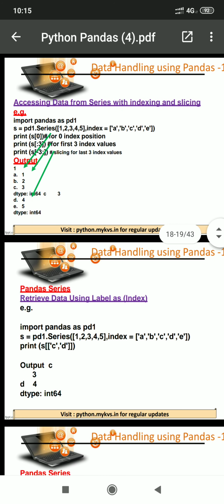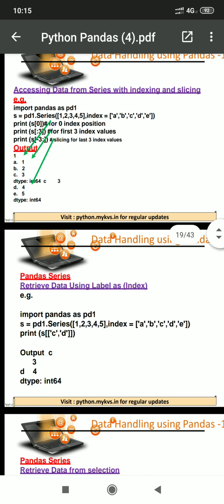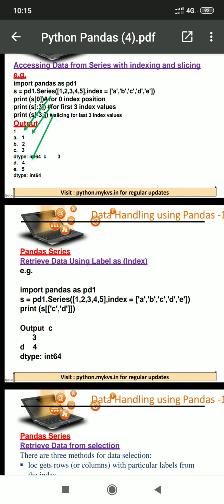The next program: we can extract values with the help of labels also.